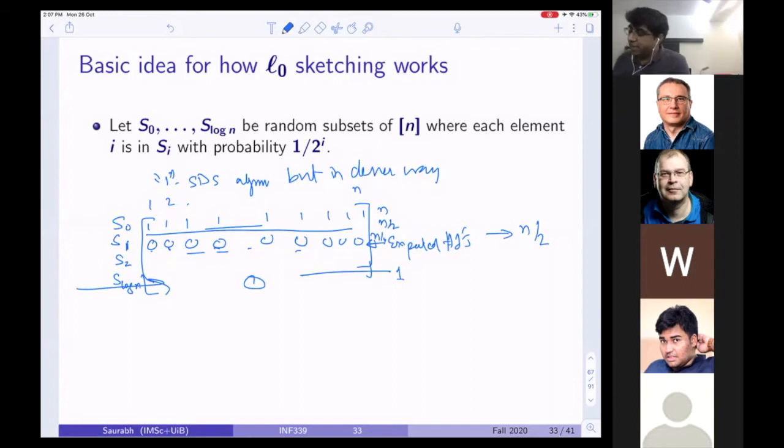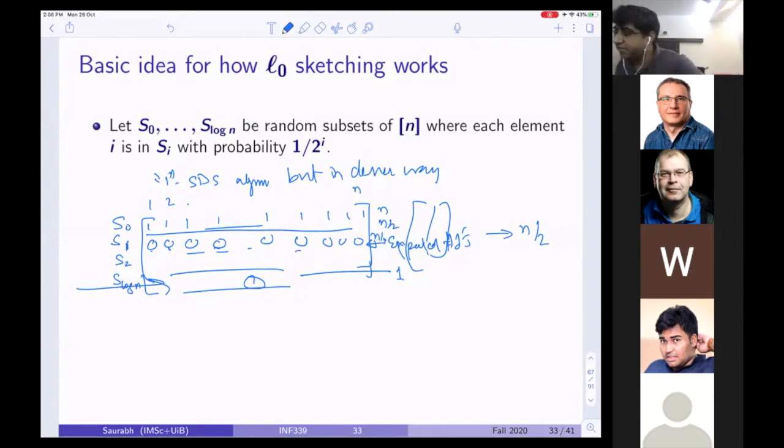So you notice that if I have a dense vector, I hope that these will be able to filter out one index from there. For example, if I had all non-zero entries, then I will use my last column to get an entry from that column, which is 1. So the intuition is that we have chosen enough filters that there will be one filter whose intersection with the vector I'm trying to get an i and xi for is exactly equal to 1. And if that is the case, then I should be able to recover that.